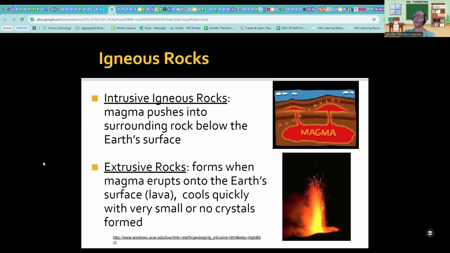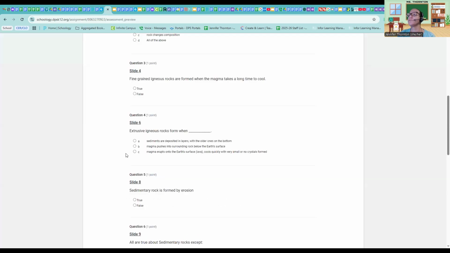Then you have extrusive, and that forms when the magma erupts onto the Earth's surface, called lava now. It cools very quickly with very small or no crystals forming. When it comes out, exposed to the air, it does cool off very quickly. Also, if it's exposed to the water, I mean, if the volcano erupts under sea, it also cools off very quickly also.